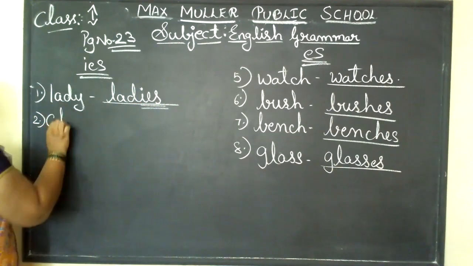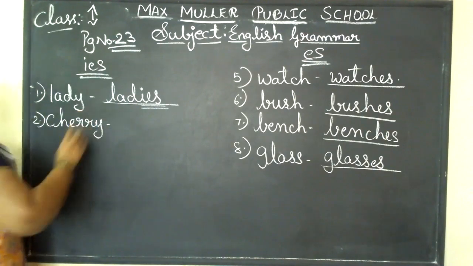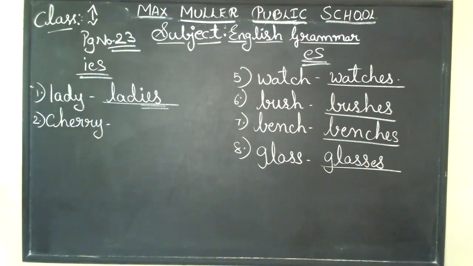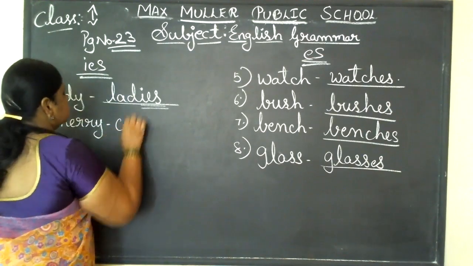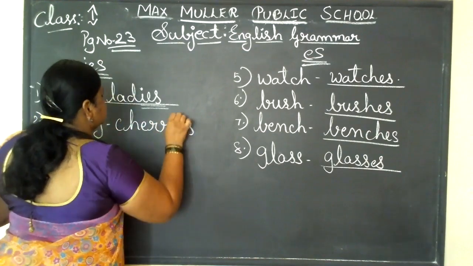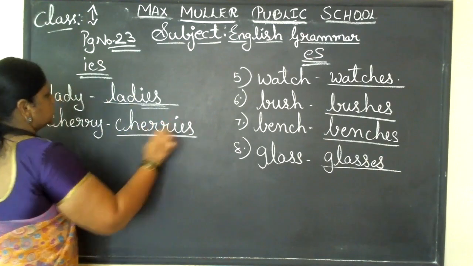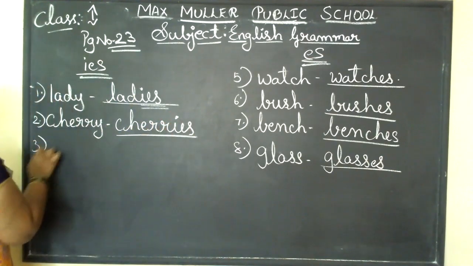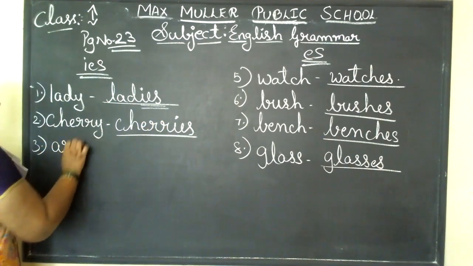Cherry. Cherry is a fruit, what you see on a cake, and the real fruit is also there, children. So this is cherries. If you are seeing many, you should call it cherries. IES, carefully. Don't write only ES. IES should be added. Next is army.